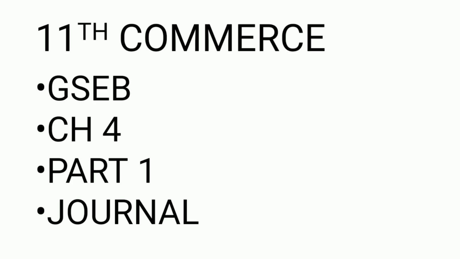And as I said, the chapter is completely related to chapter 2. So directly, instead of starting GST, we have moved towards journal because it was 99% same.